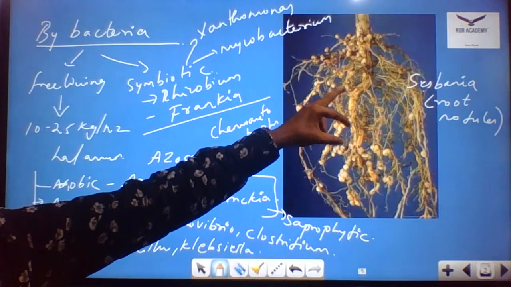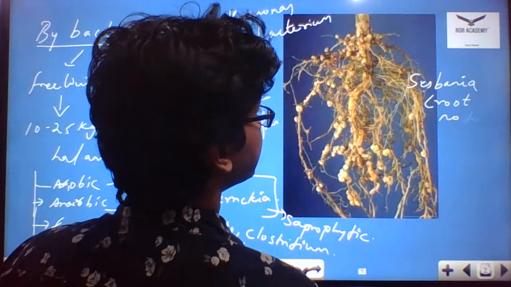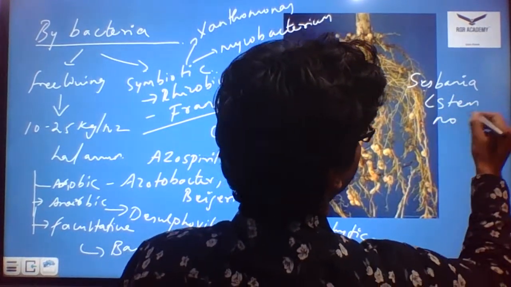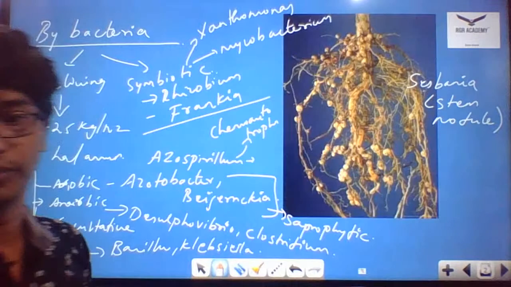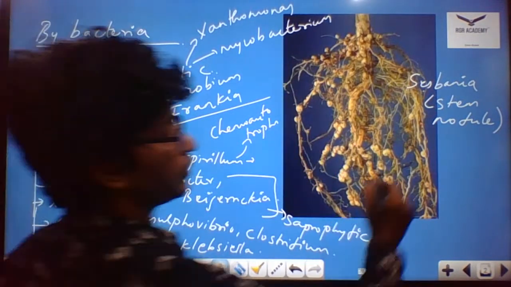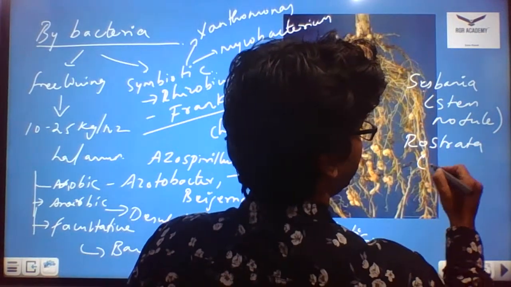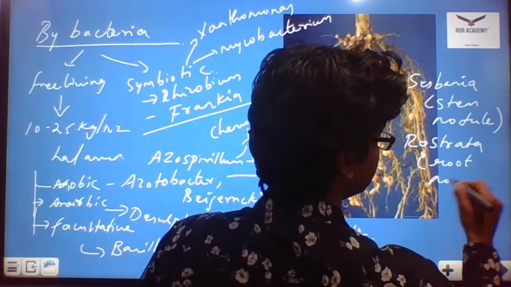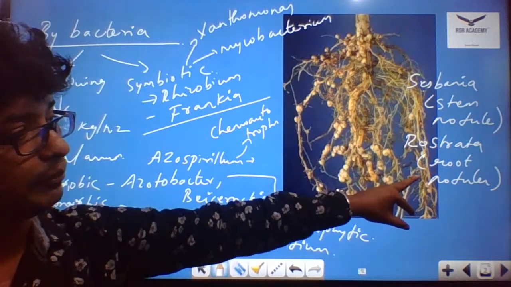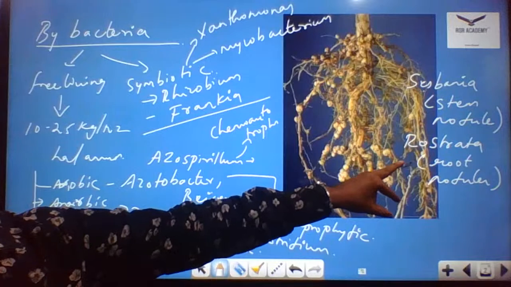The Sesbania forms the stem nodule. Coming to the next part, the root nodules, you could see Rostrata. Rostrata is a species which has the ability to form root nodules. If the question comes which of the following has the ability to form stem nodules, Sesbania. Coming to the root nodules, Rostrata.